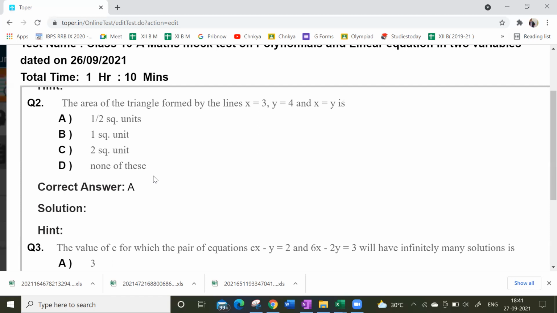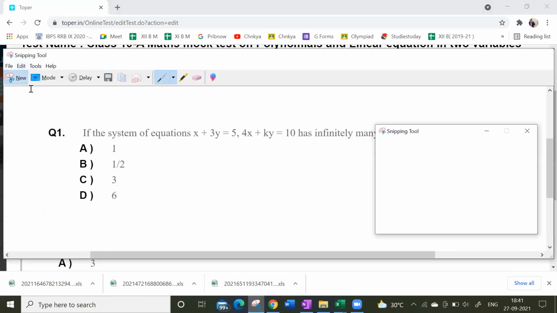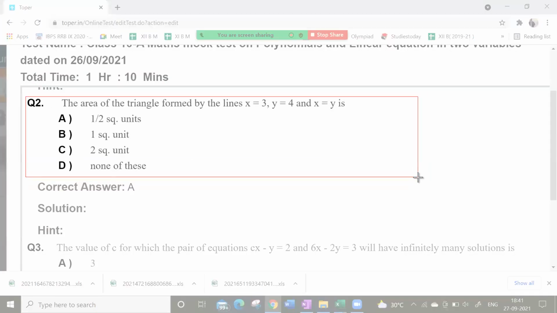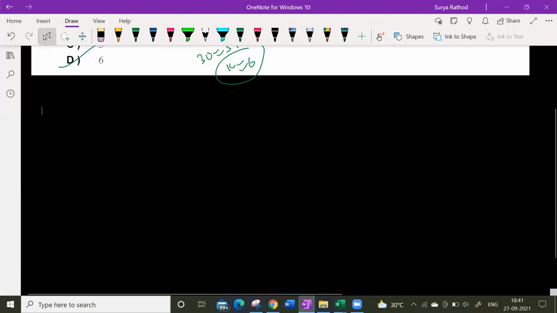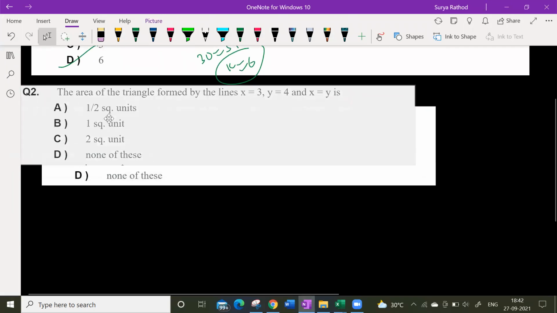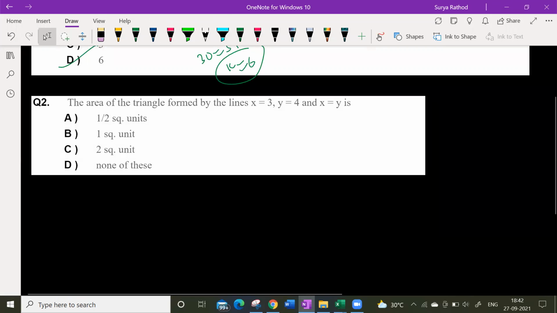What about others? Any one of you girls? Girls should respond in the class, please. You are right, actually. Just a minute. Let's take this question. Okay. Sir, at first I thought that the area of triangle part is deleted, right? In the coordinate geometry. It is deleted, but when we chose the chapter, these questions came, but let it be.